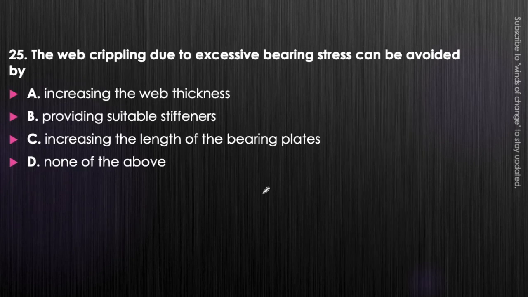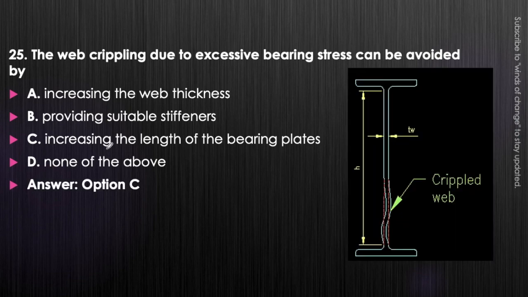Okay, next question. The web crippling due to excessive bearing stress can be avoided by increasing the web thickness, providing suitable stiffener, increasing the length of the bearing plate, or none of the above. Think about it. The web crippling can be avoided if the answer will be option C, that is if we increase the length of the bearing plates.